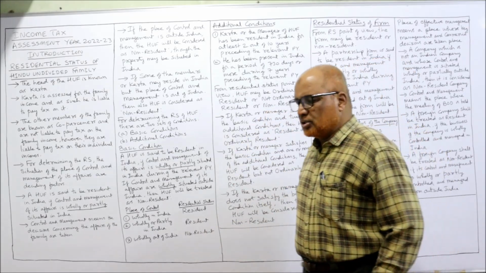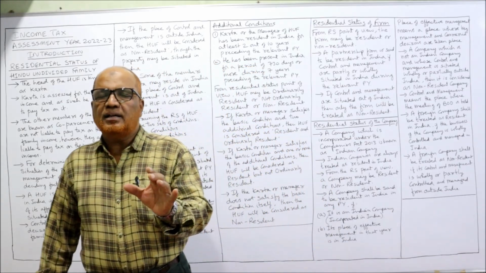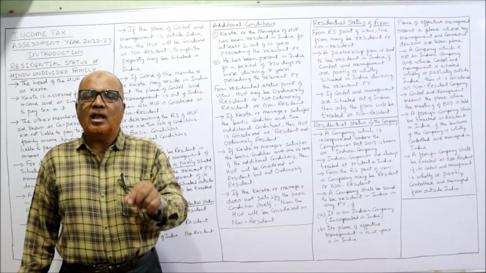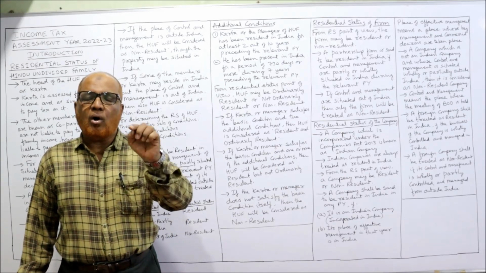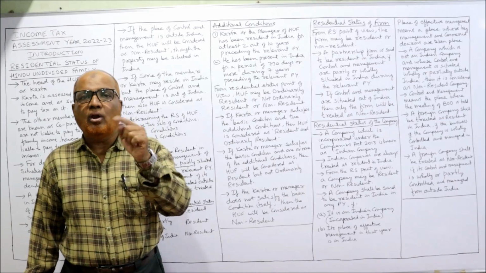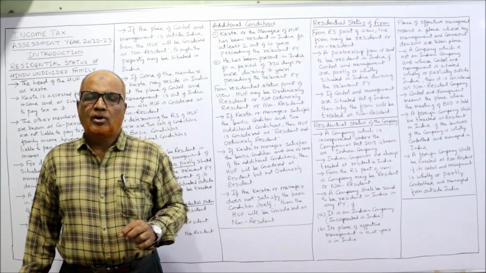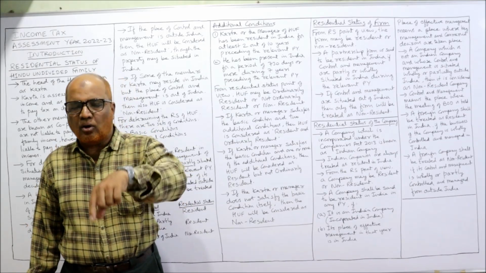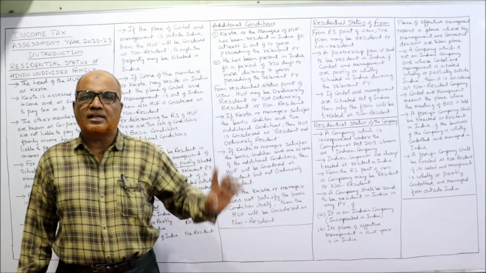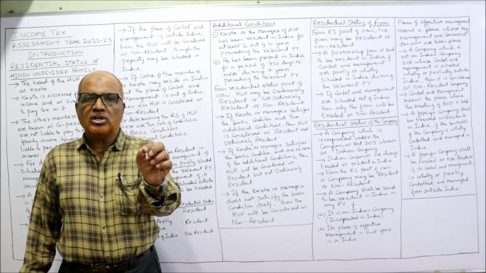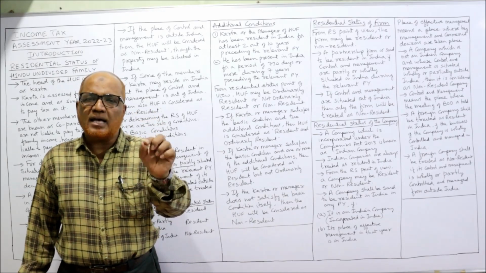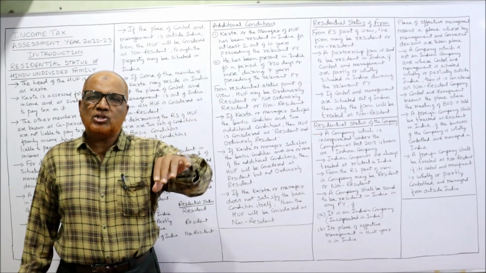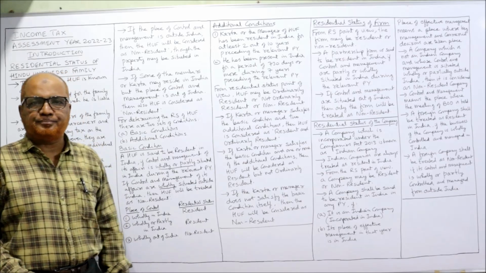Now, the additional conditions. Once we have decided that the HUF is resident or non-resident, now we have to decide whether it is ordinarily resident or not ordinarily resident. For this, we have an additional set of conditions. These additional conditions are the same as those of an individual. There is no difference in the additional conditions of an individual and an HUF.